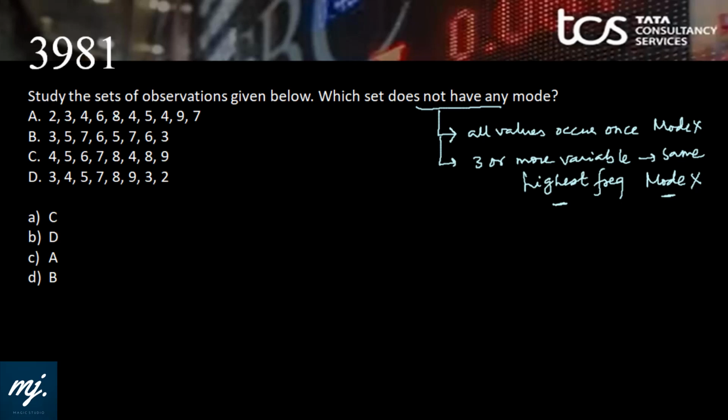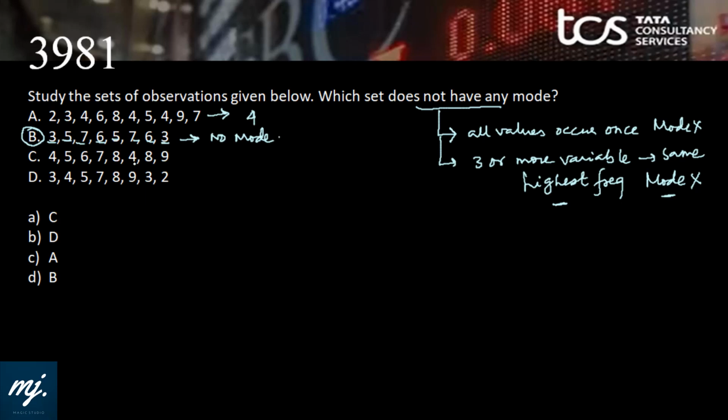Look at series A. 2, 3 is occurring once, 4 is occurring thrice. For series A, we have a single mode, that is 4. Series B, 3, 7, 3, 5, 7, 5, 7, 6, 3. 3 is occurring twice, 5 is occurring twice, 7 is occurring twice, 6 is occurring twice. There are more than 3 variables which are occurring with the same highest frequency. For this series, there will be no mode. We know that series B has got no mode.